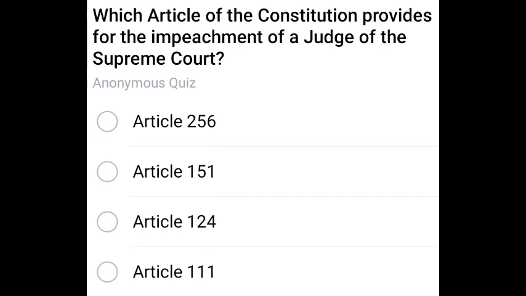Next question. Which article of the Constitution provides for the impeachment of a judge of the Supreme Court? The question is repeated, but it is a little different one. The correct answer is 124. Article 124. Next question.